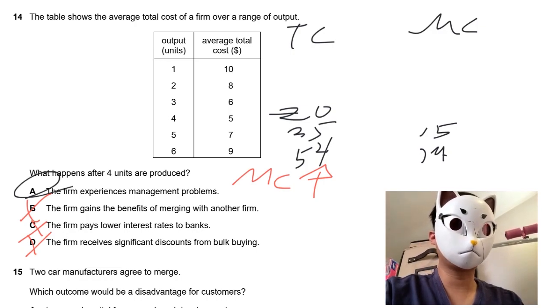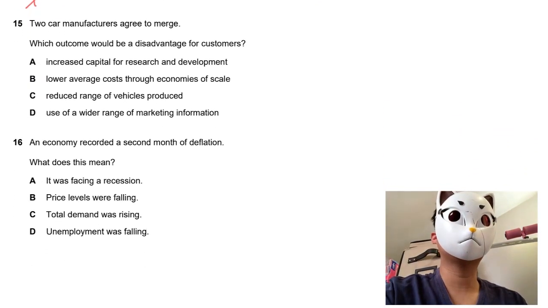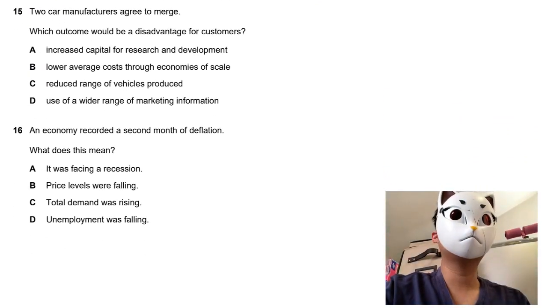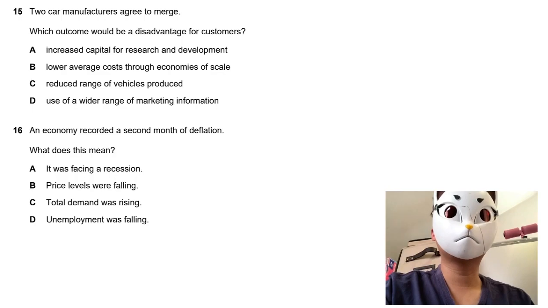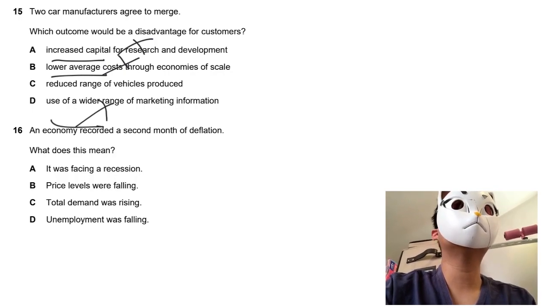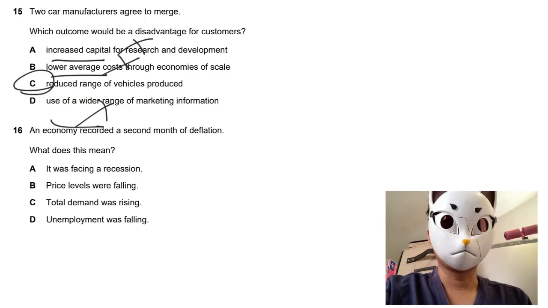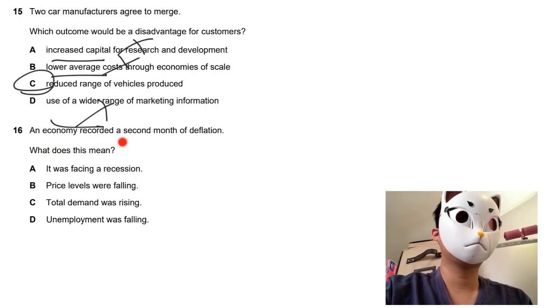For MC question 15, it talks about 2 car manufacturers. They agreed to merge. So what would be the disadvantages? Let's look for the disadvantages. A, no, it's an advantage, right? B is an advantage. D is an advantage. So the answer goes to C. Straightforward and easy.